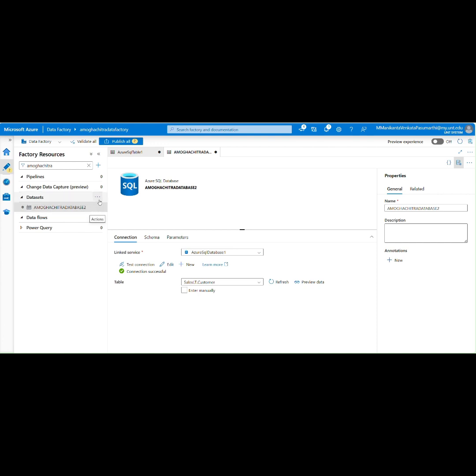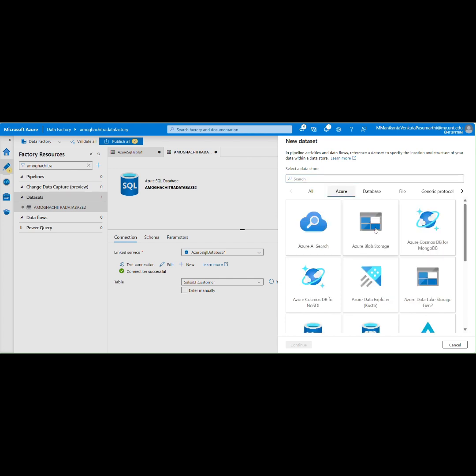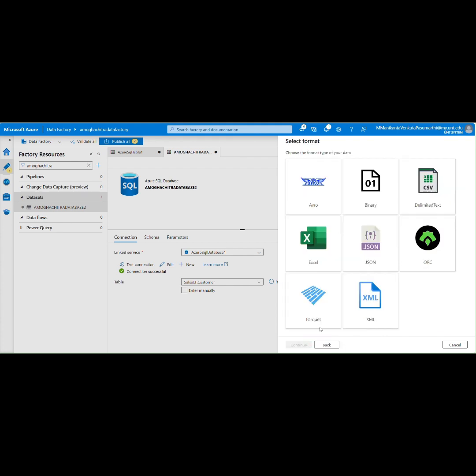Next, I'm going to create a target. It is an empty file in Azure Blob Storage. Click on continue, then click on delimited text.